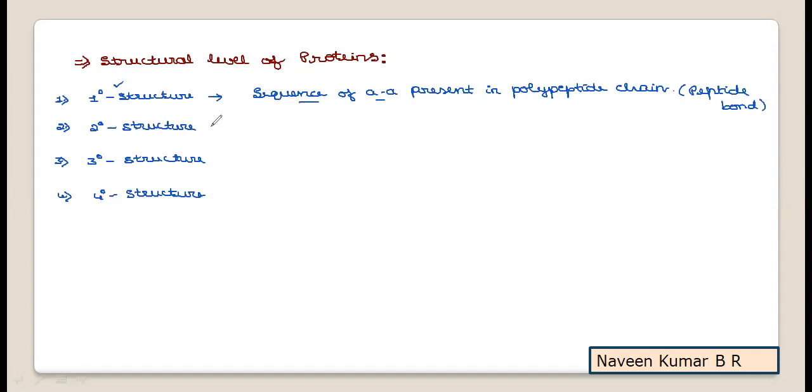Now the next one, the secondary structure. As the polypeptide chain grows, what happens? The polypeptide chain cannot be present in a linear form. It will undergo coiling. Hence, the coiling of the primary structure will lead to a secondary structure. The coiling of the polypeptide chain leads to secondary structure in two ways. One is called the alpha helix and the other is called the beta pleated sheet.